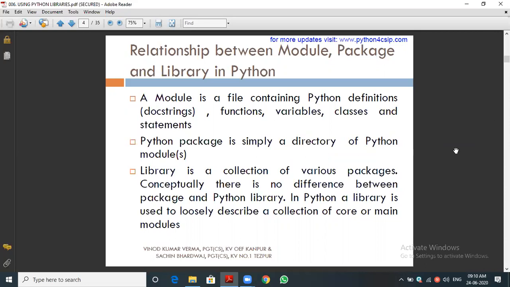You can see in the second line, a Python package is simply a directory. A directory means a library of Python modules. It contains all the Python modules. That is what we call a directory, library, or package. You want to learn these three similar names. In the third point, a library is a collection of various packages. Actually, they say there is not much difference between the terms library and package. Both are similar, but there is some variation.